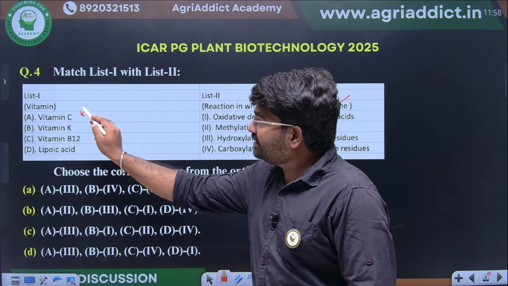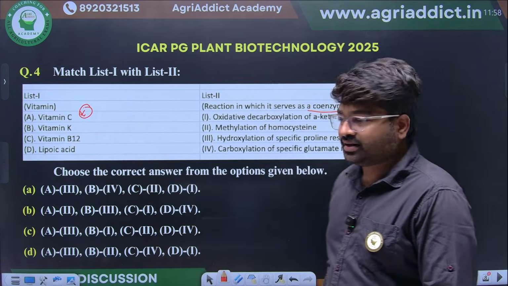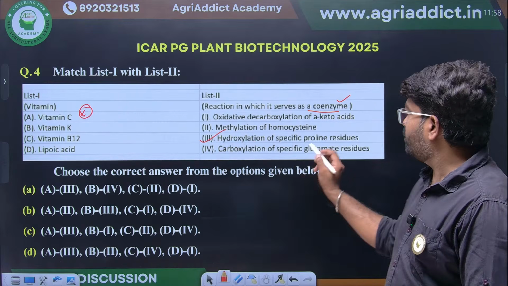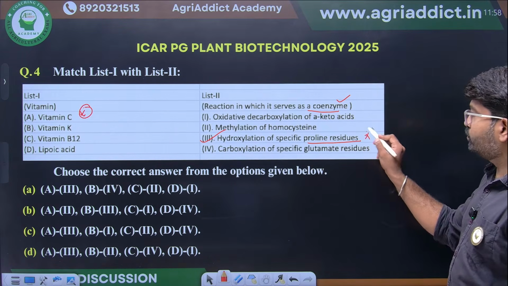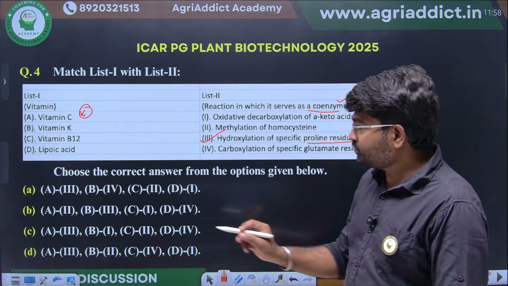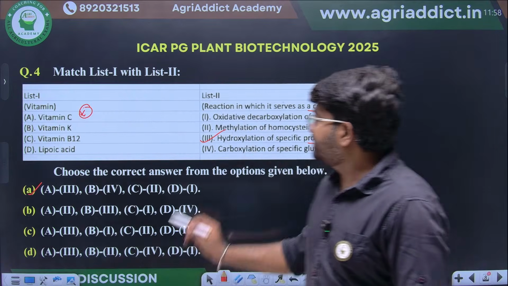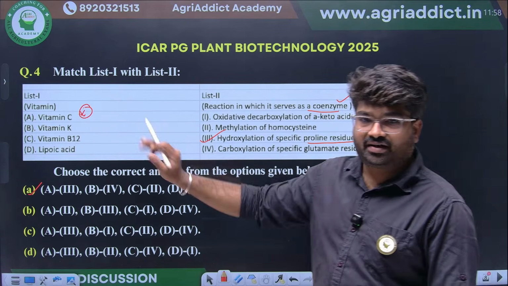Vitamin C is most important for hydroxylation of specific proline residues. This is the most important function. Yes, option A.